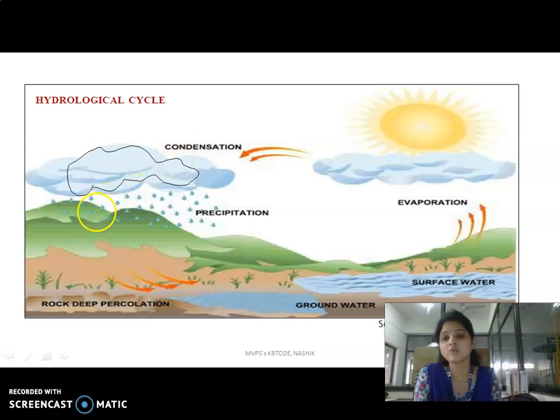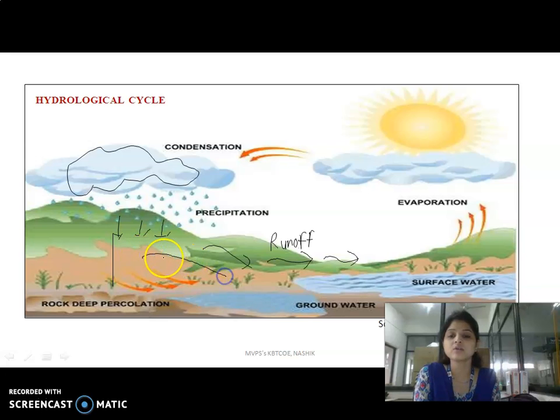This precipitation falls onto the surface. Some amount of water flowing over the surface which directly meets the river or stream is called runoff. Some amount of water flowing through the upper layer of the soil is called interflow. And some amount of water moving downward and reaching the surface water after a delay is called base flow.